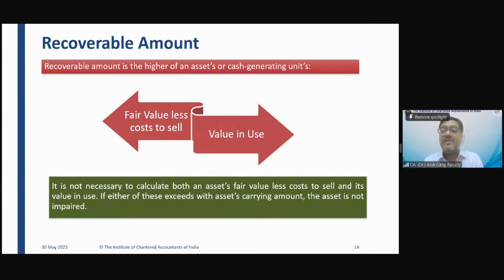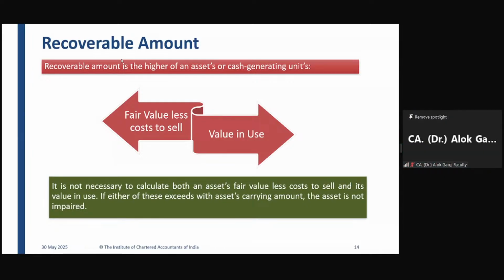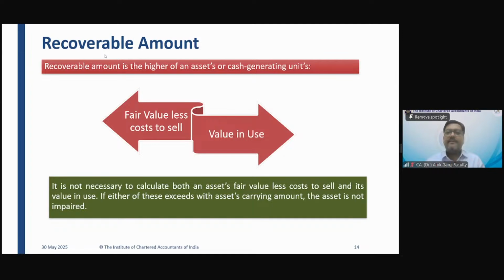And value in use is how much? 5 lakh rupee. Just allow me a second. So value in use is 5 lakh rupee.